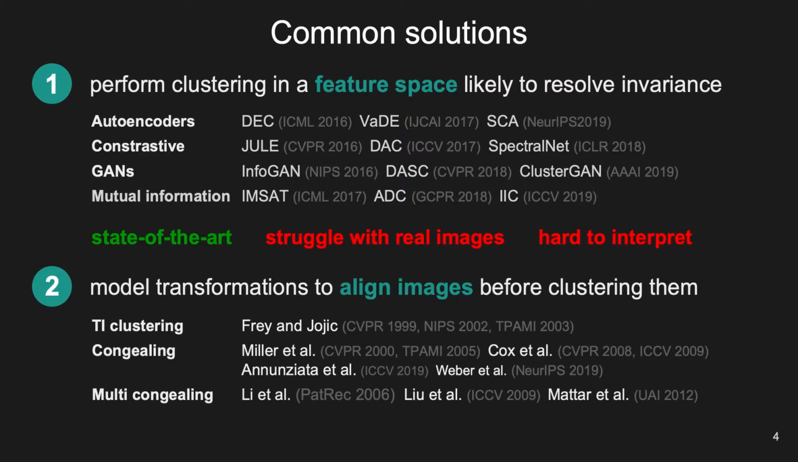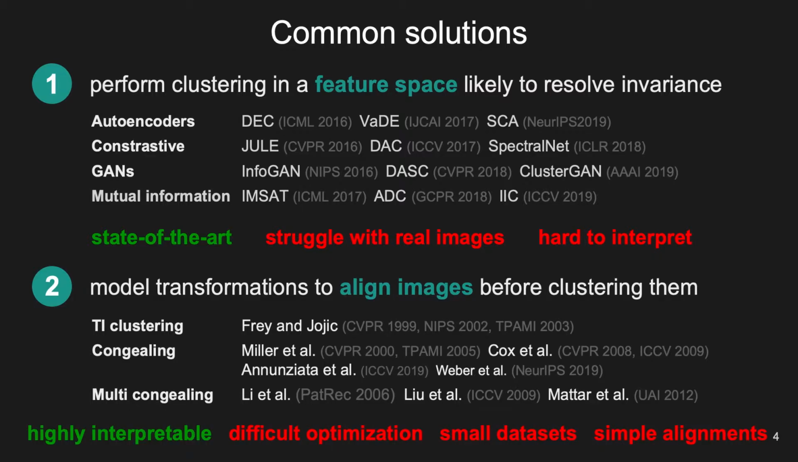On the contrary, a second set of approaches aims at explicitly modeling transformations to align images in pixel space before clustering them. Although much more interpretable, they typically involve complex optimizations, limiting their application to simple alignments and small datasets. We propose to revisit this line of work and to explicitly resolve transformation invariants with deep learning.